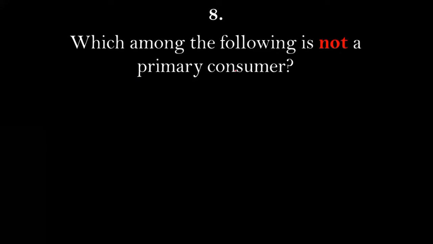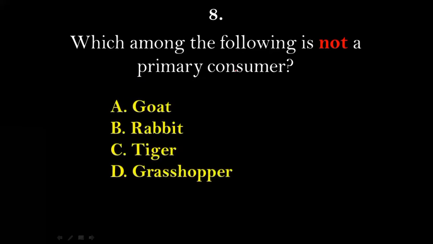Next, question number 8. Which among the following is not a primary consumer? And the right answer for this will be option D, because goat is a primary consumer, rabbit is also a primary consumer, grasshopper can also be a primary consumer, but tiger is not a primary consumer, it is a secondary consumer.